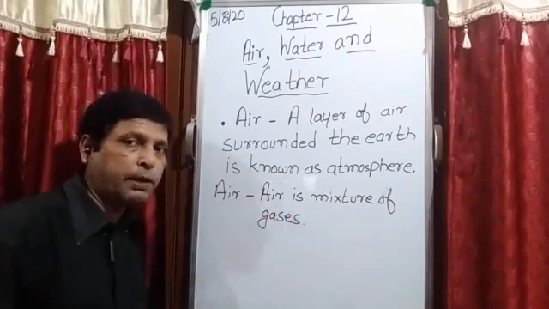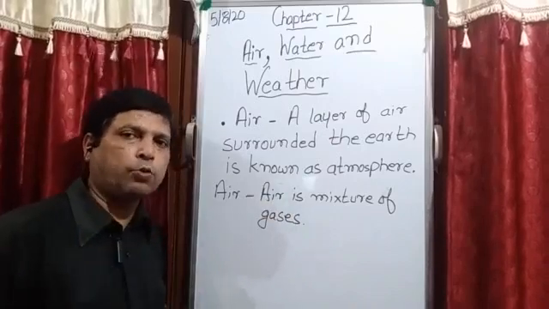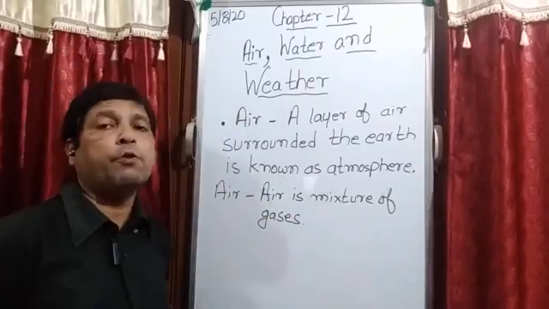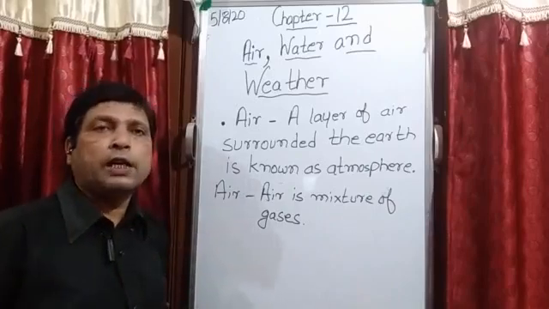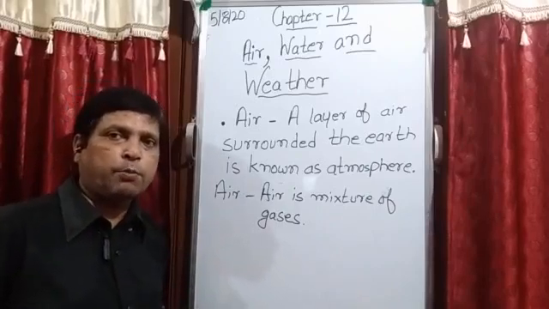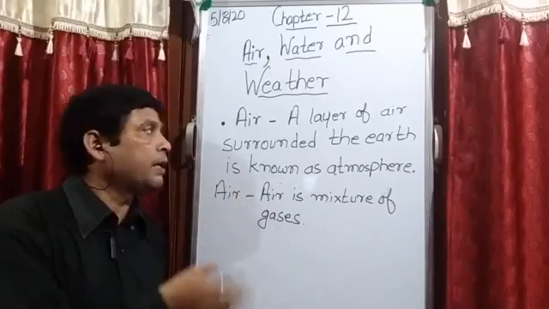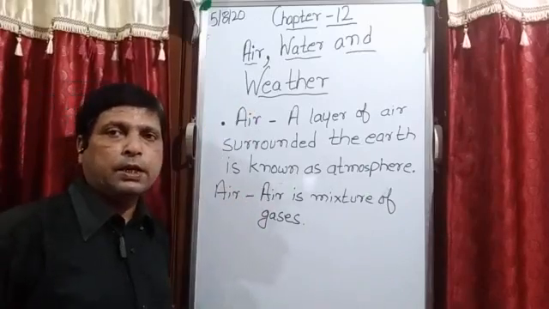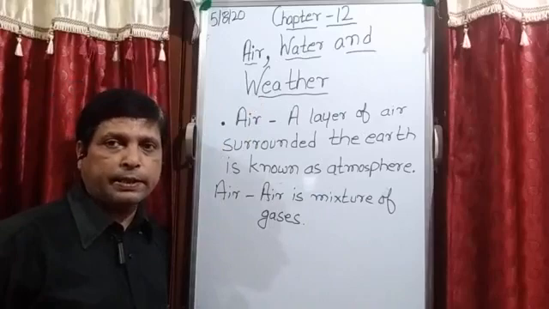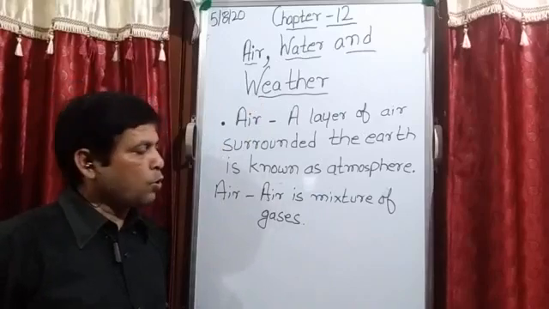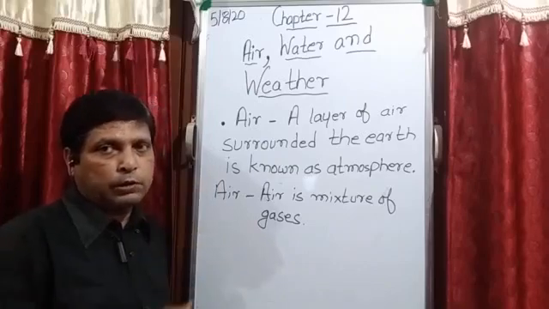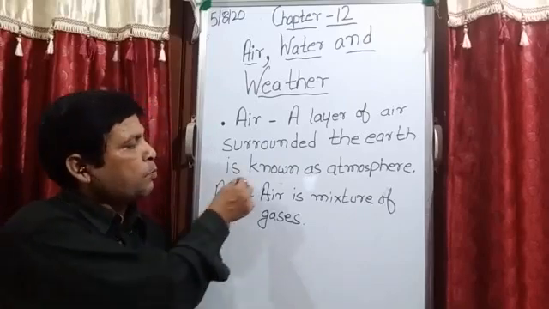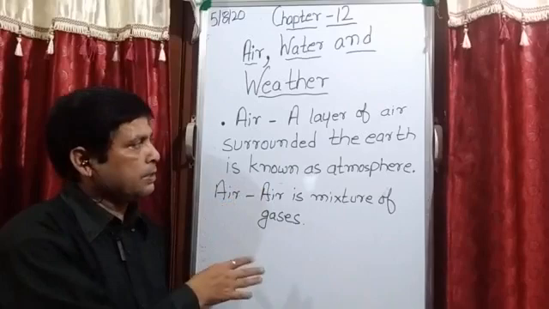Is it clear? चैप्टर 9 का थोड़ा थोड़ा रिकैप कर रहा हूं क्योंकि here the name of the chapter is Air, Water and Weather. So all these conditions, जो वेदर चेंज होते हैं, how these are formed, सब कुछ इसी पर डिपेंड करता है, इससे रिलेटेड ही है, एयर वाटर से और सनलाइट से. Is it clear? So how the light of the sun affects the weather, all that we will discuss. That is the reason we are doing this small discussion.